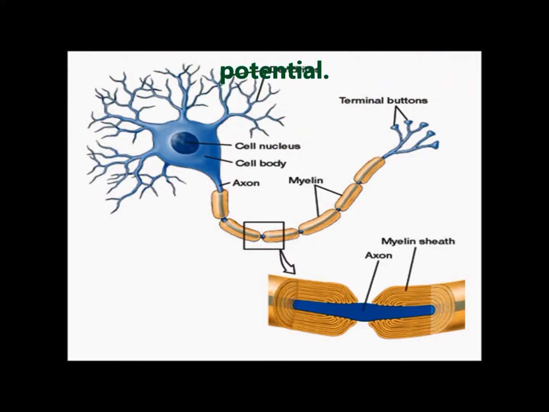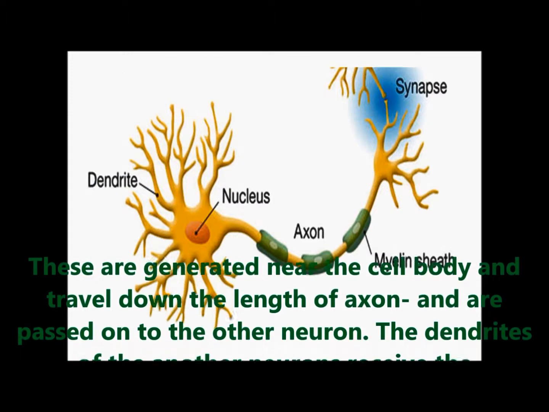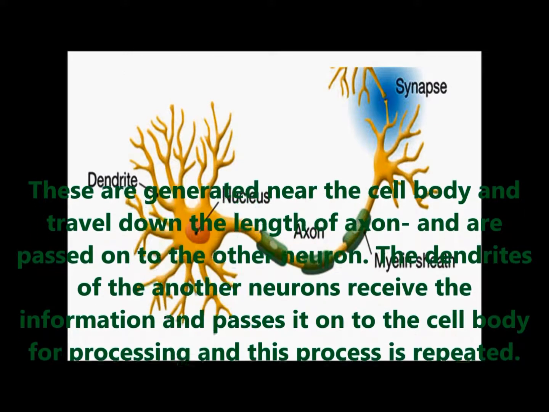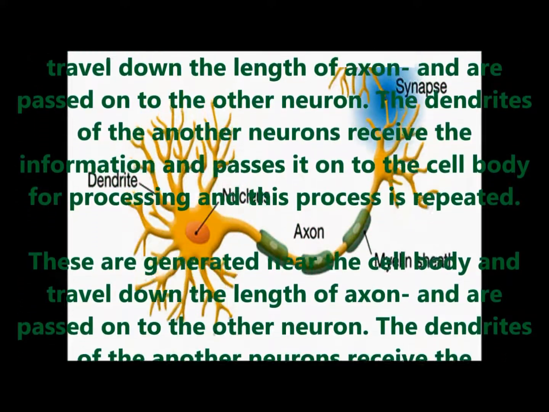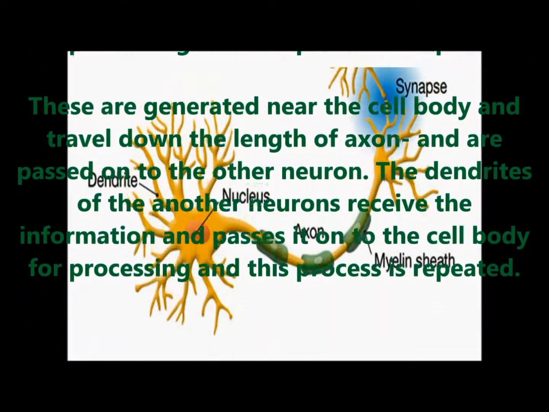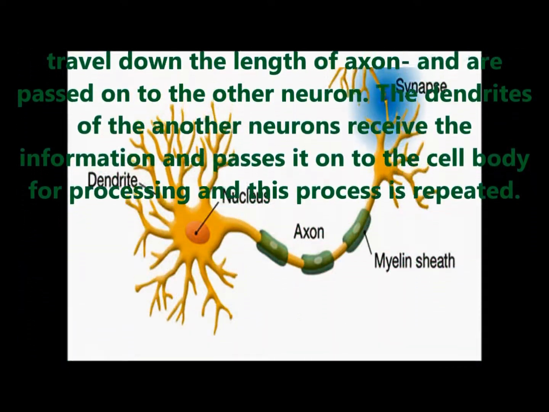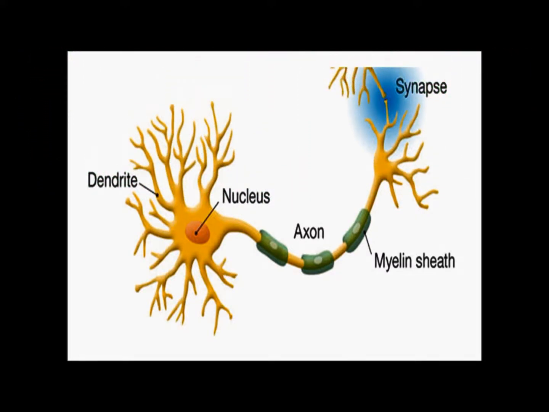It is called an action potential. These are generated near the cell body and travel down the length of the axon and are passed on to another neuron. The dendrites of the other neuron receive the information and pass it to the body of the nerve cell. This process repeats continuously.